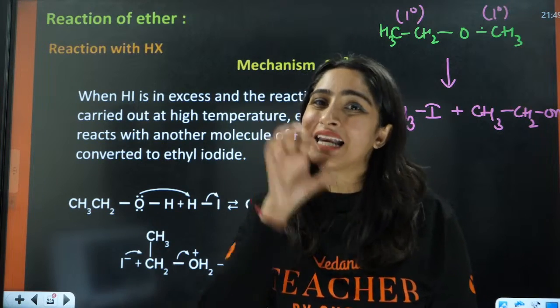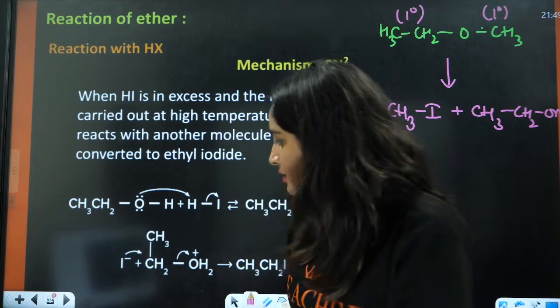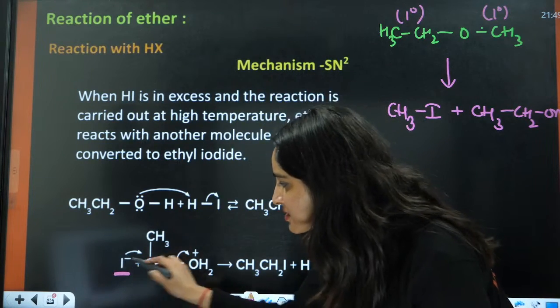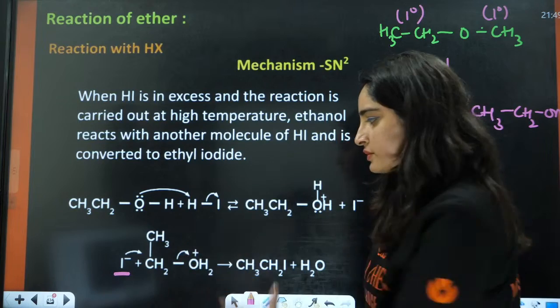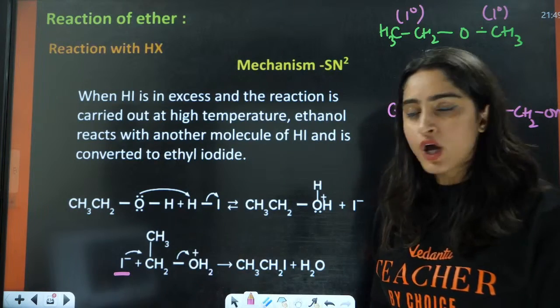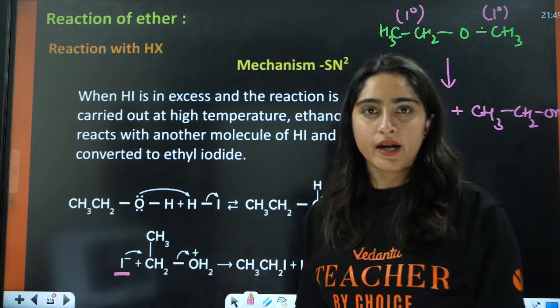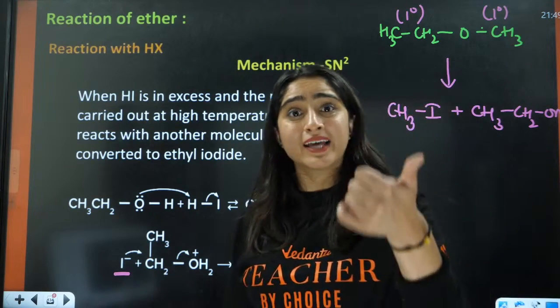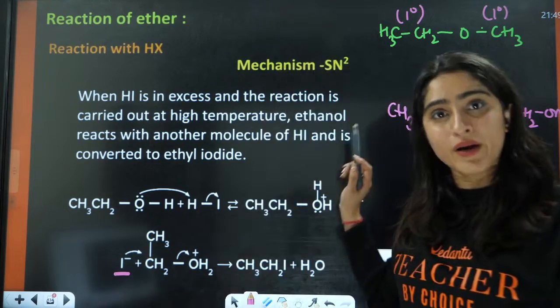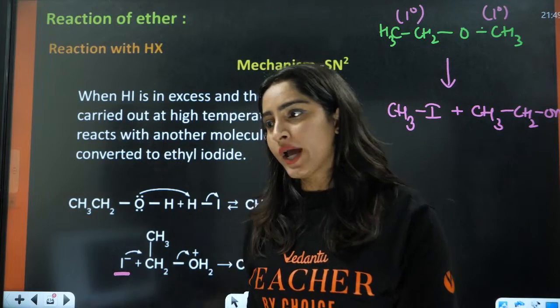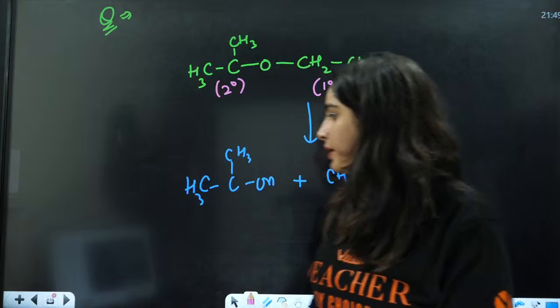You can see this from the mechanism only. The halide is attacking on that part where there is less steric hindrance. That is why for 1 degree and 2 degree, where it follows SN2 mechanism, the lower halide will be formed here.